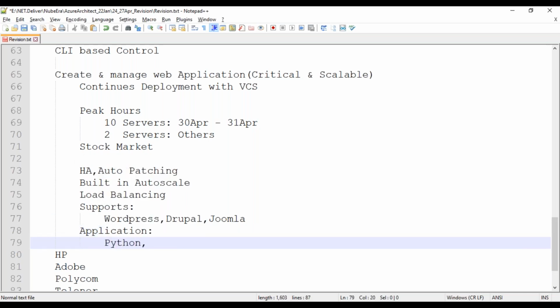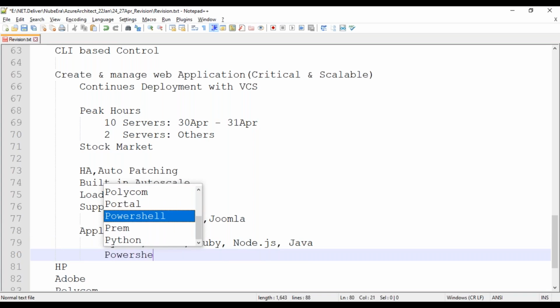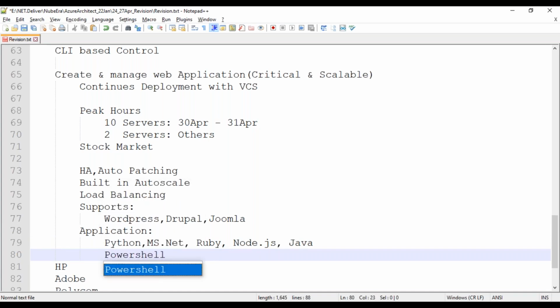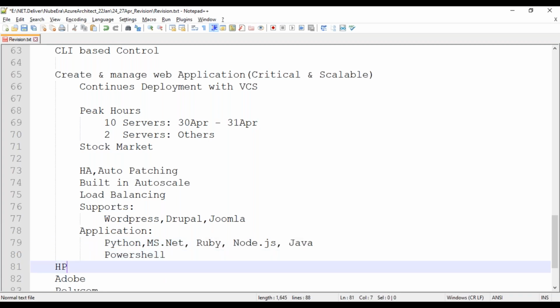It can go as Python, Microsoft .NET, and all these applications you can start here. Ruby on Rails and Node.js, and even Java is also available. All types of applications. Even if you are not interested in a language, you can go with PowerShell. Obviously, PowerShell we have here, so there also you can try all this stuff and work on this. So this is one thing we have.